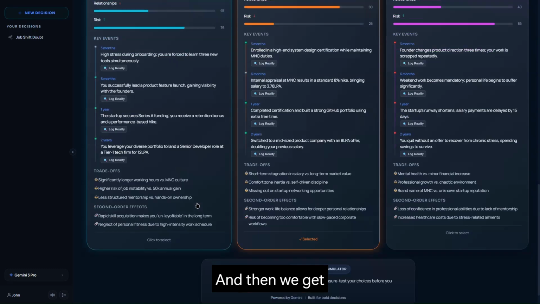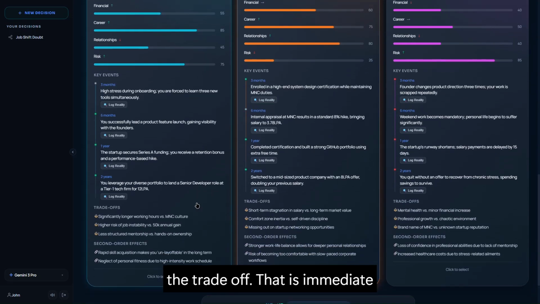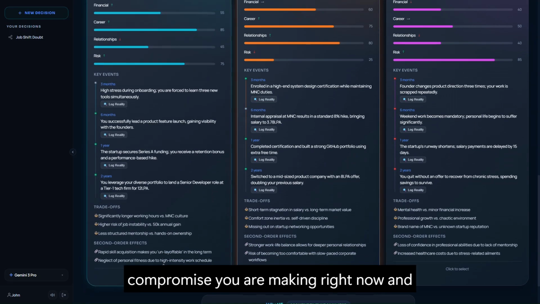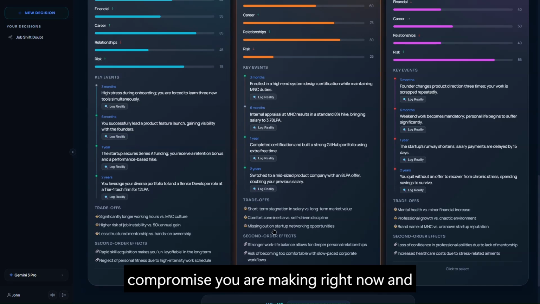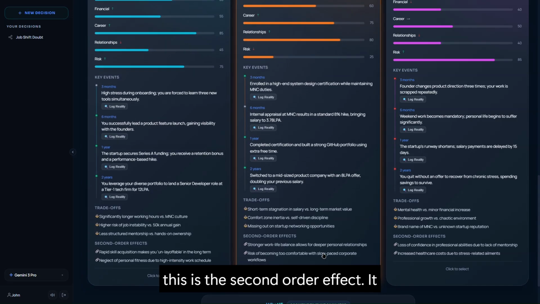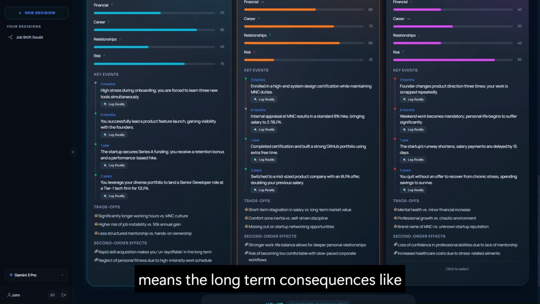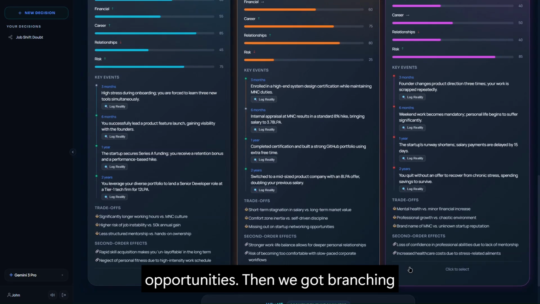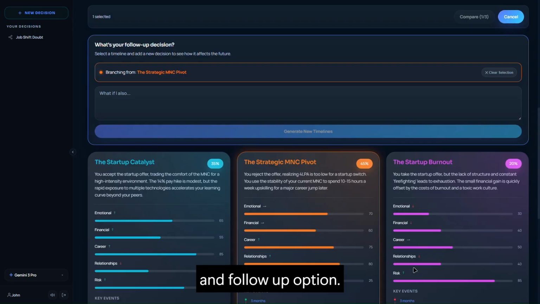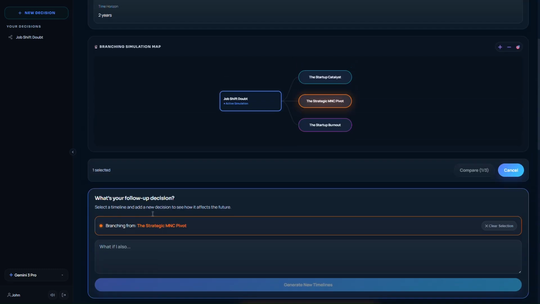And then we get the trade-off, that is the immediate compromise you are making right now, and this is the second order effect. It means the long-term consequences like career burnout or future promotion opportunities. Then we got branching and follow-up option.